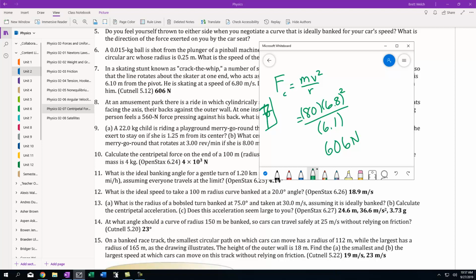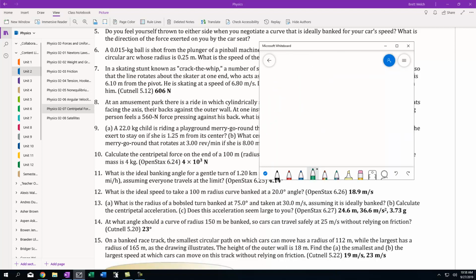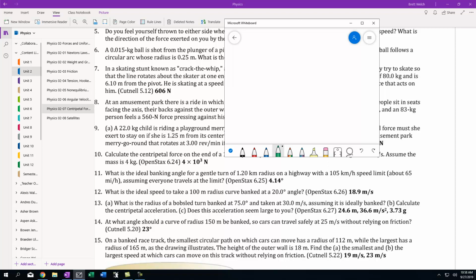Now, normally when we do these problems, we have to add up a bunch of different forces. In this case, it's just, hey, what would the total have to be? So let's go ahead and look at question number, I think I'm going to jump to 11. It says, what's the ideal banking angle for a gentle turn of 1.2 kilometer radius on a highway with a speed of 105 kilometers per hour, about 65 miles an hour, to be able to make this work. Traditionally when we do these, we know that the tangent of theta equals v squared over g times r.